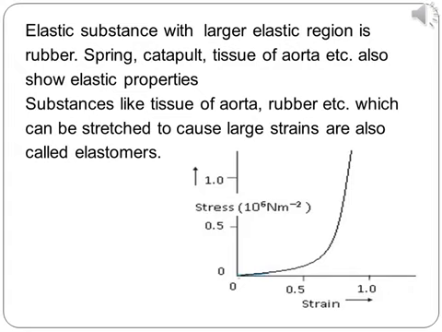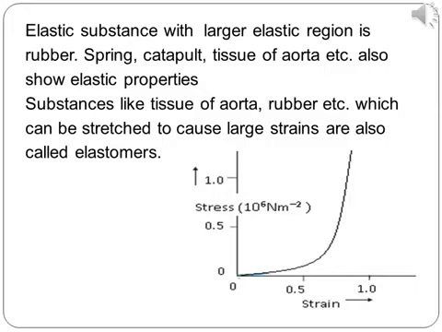Elastic substances like rubber have a larger elastic region. Other examples are spring, catapult, tissue of aorta, etc. Aorta means the artery which carries the blood from the heart to the rest of the body. Substances like tissue of aorta, rubber, etc., which can be stretched to cause large strains, are called elastomers.